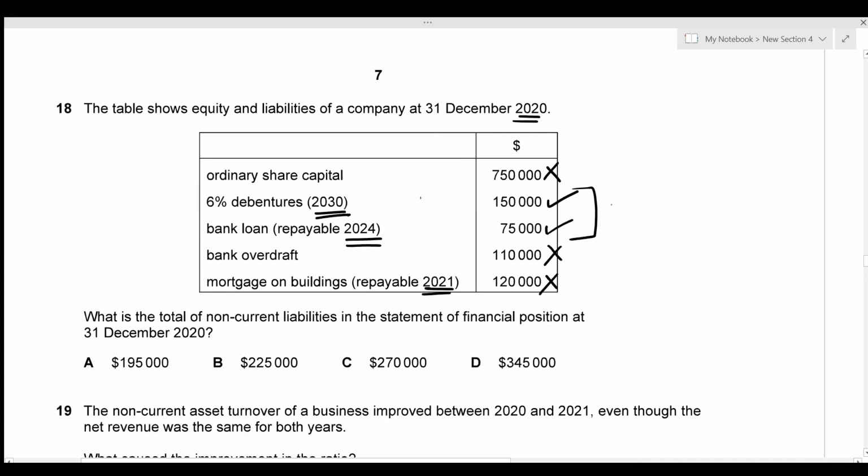So the total of these two is going to be 150,000 plus 75,000. Now this amount should be the total amount, which is 225,000, which is in option B.